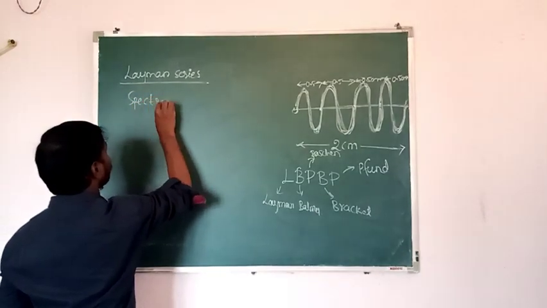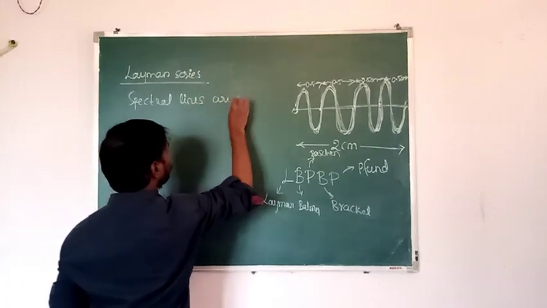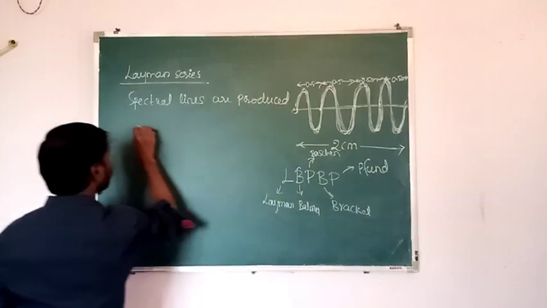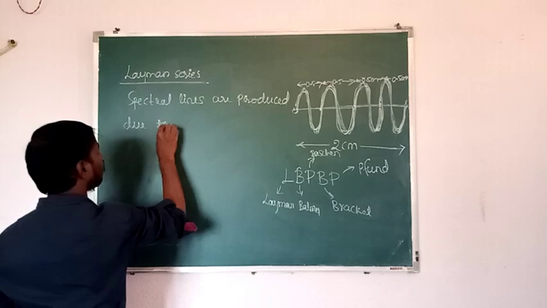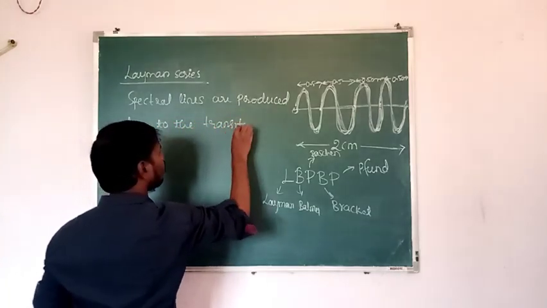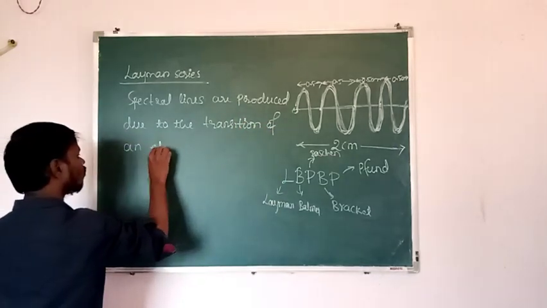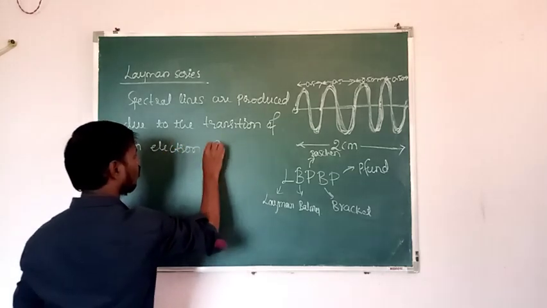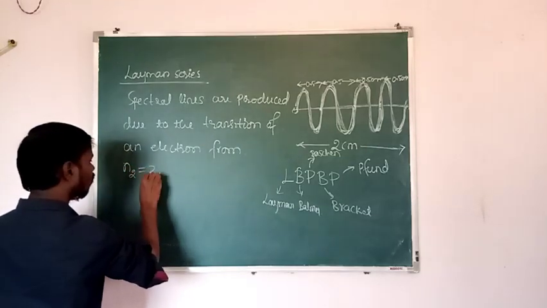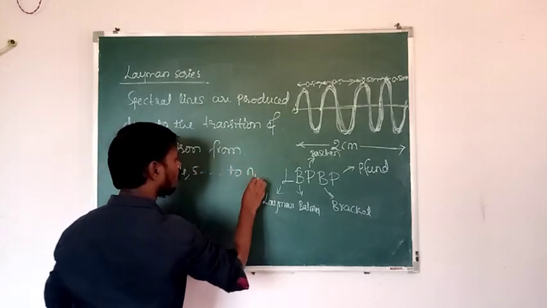In the Lyman series, spectral lines are produced due to the transition of an electron from n2 is equal to 2, 3, 4, 5 and so on to n1 is equal to 1.